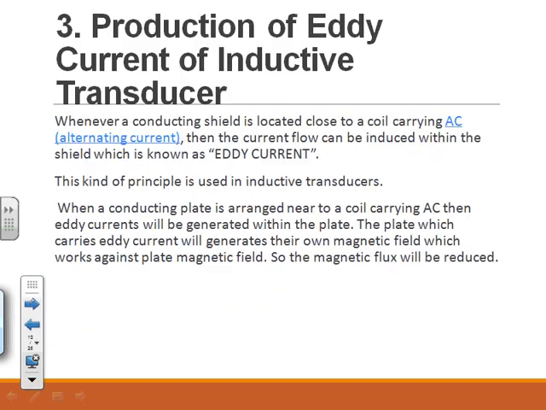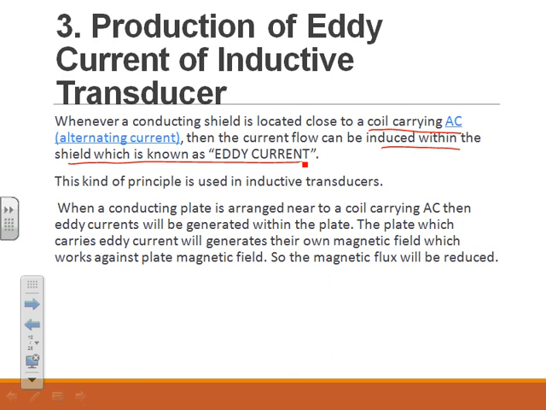And the third one is production of eddy current in an inductive transducer. So what is an eddy current? Whenever a conducting shield is located close to a coil carrying alternating current, then a current flow can be induced within this shield, which is known as eddy current. This kind of principle is used in inductive transducers.